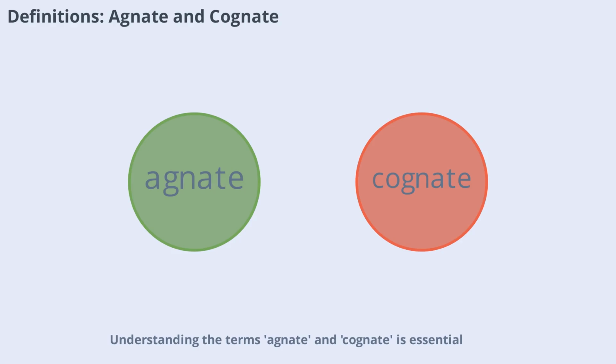Understanding the terms agnate and cognate is essential. An agnate is someone related by blood or adoption but wholly through males. Cognates, on the other hand, are related by blood or adoption but not wholly through males. Both agnates and cognates can be male or female, and their relationship may be in ascending or descending lines. For example, a father or grandfather is an agnate, while a sister's son or mother's brother's son is a cognate. These definitions help determine the order of succession when direct heirs are absent.